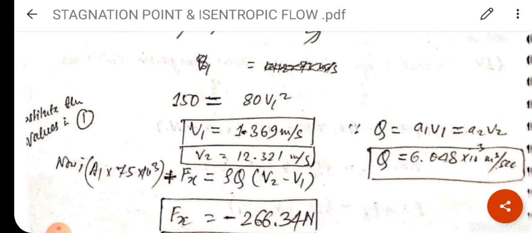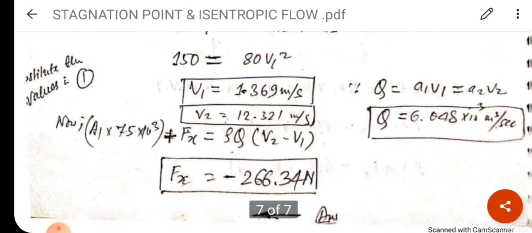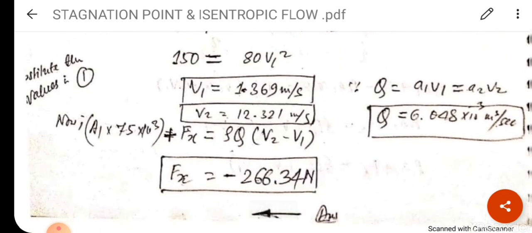So now put all the values which I have calculated in the equation, that is P1 A1. Clear? Put in the value of A1. I have directly written A1 here. So put the value of A1 into P1, that is 75 into 10 raised to 3, plus Fx is equal to rho.